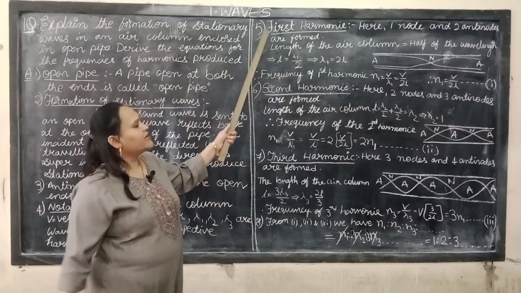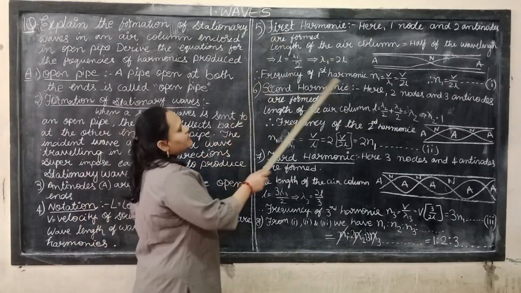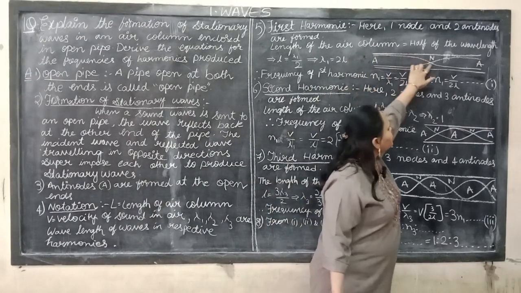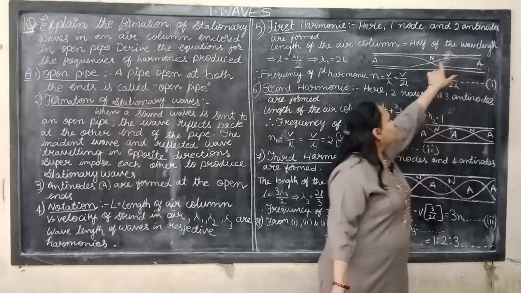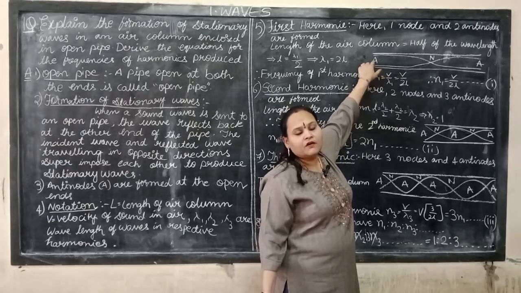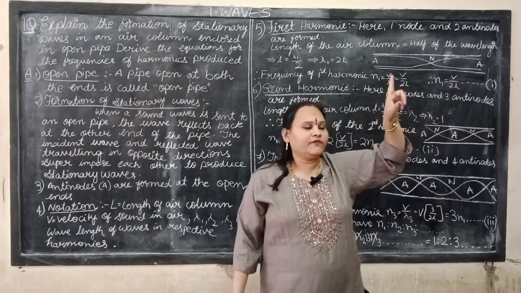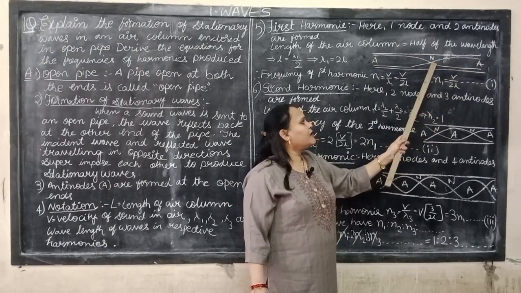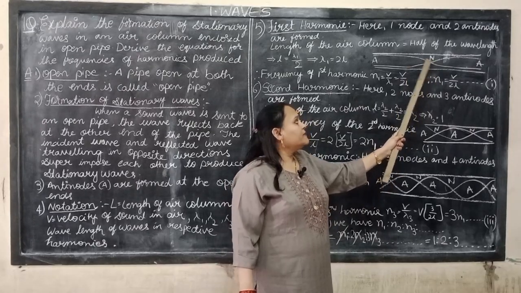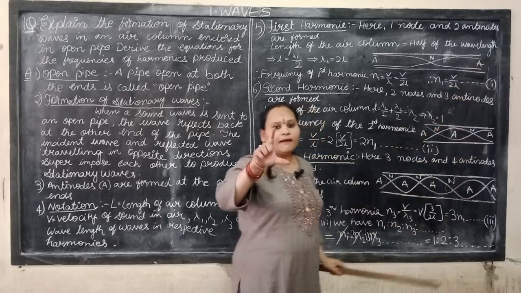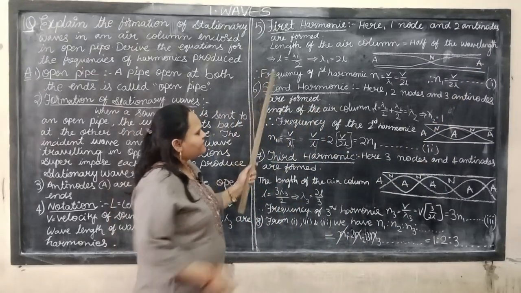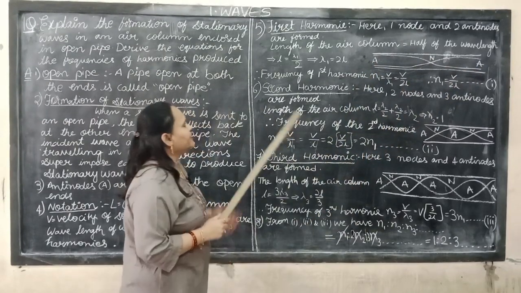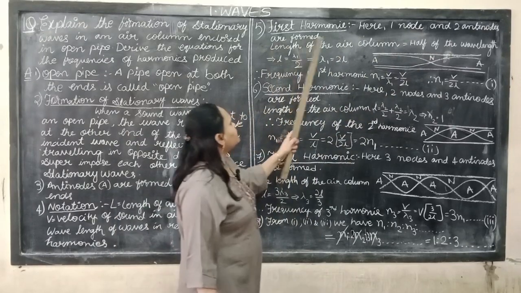We are discussing the first harmonic. The first harmonic diagram is this open pipe. The sound wave enters and reflects back. These two superimpose on each other and we get the stationary wave or standing wave. In this, the antinodes are formed at the ends of the open pipe and the node is formed at the midpoint. The node is the zero or minimum value, the antinode is the maximum value. So in our first harmonic we observe two antinodes and one node.